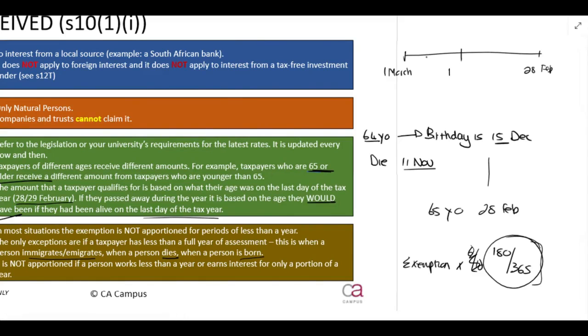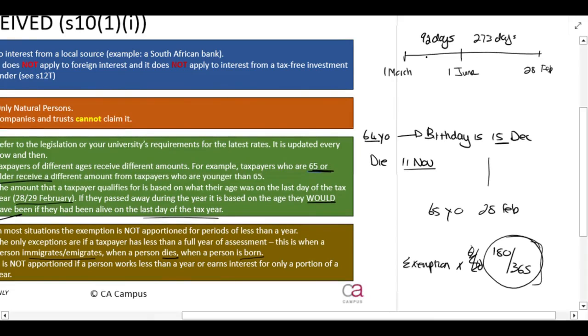And let's say on the 1st of June. All right, let's just put that date down. Okay, so that's 92 days before June and 273 days after June. Right, that is the period.